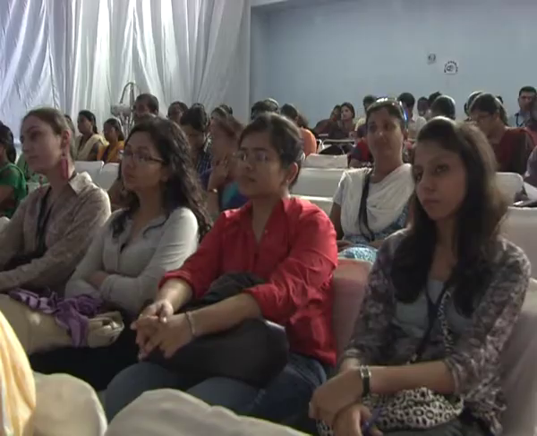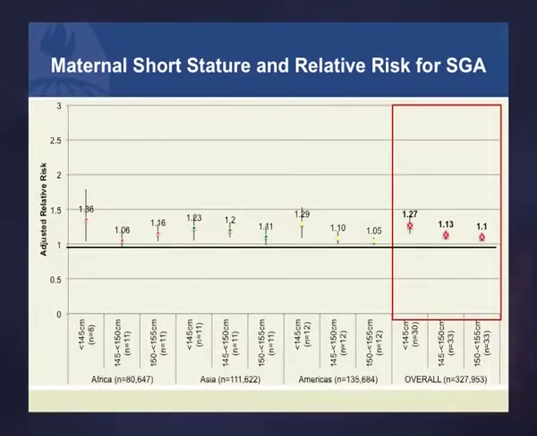This looks at the relationship between maternal short stature and the risk of being small for gestational age at birth, the baby being SGA. These are adjusted relative risk. We do adjust for other covariates and potential confounding factors that we have available. I think what you can see is these adjusted relative risks are highly statistically significant in all cases. They're not very large, but given the very high prevalence in some areas, this still constitutes a sizable risk.